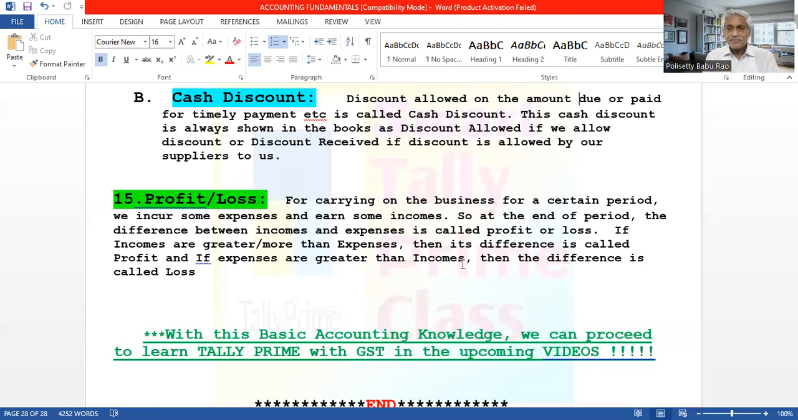So follow all the instructions, and in the next coming videos, we will enter into the value file with GST. Be careful and be safe, and do everything happily. You have to learn everything very well so that you will become a very good and perfect accountant. Thank you. Good night.